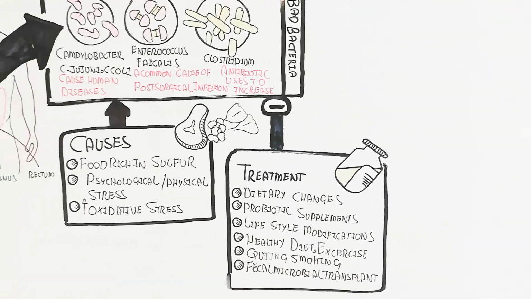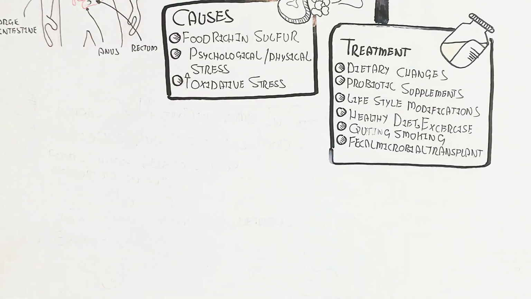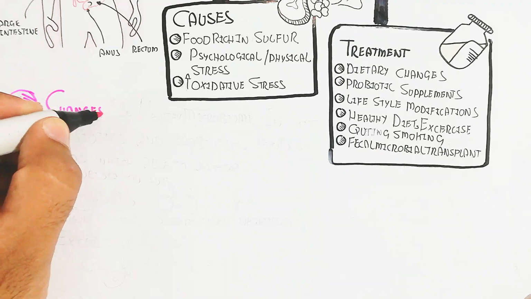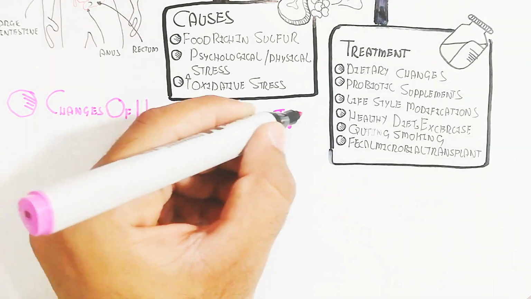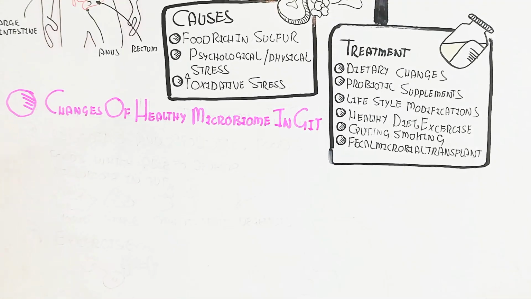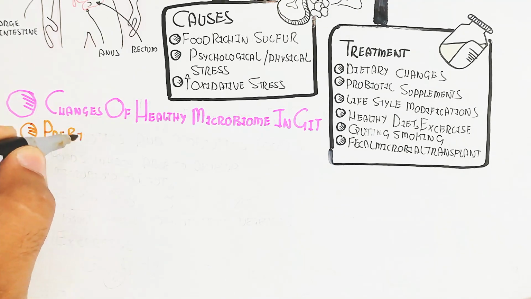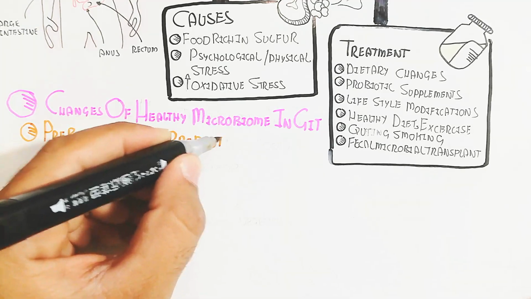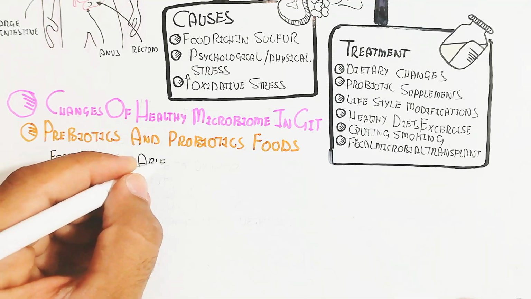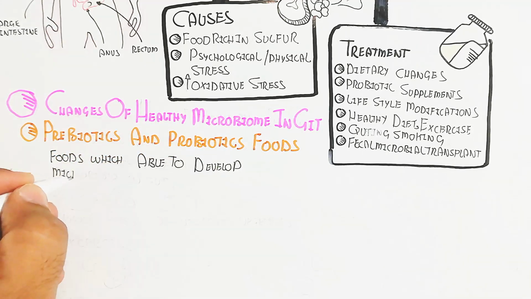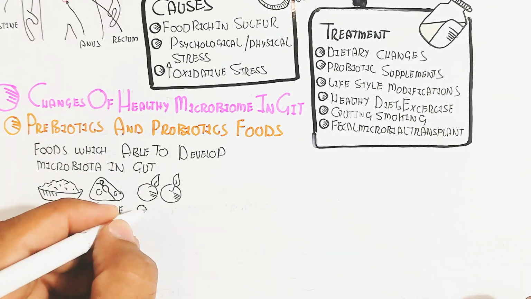Let's understand about the changes of healthy microbiome in the GIT. The changes of healthy microbiome in the GIT are due to several strategies we can adopt, like prebiotics and probiotics foods. Probiotics means food that will generate the microbiome. This microbiome is a healthy microbiome, developed due to foods able to develop microbiota in the gut, like yogurt, cheese,